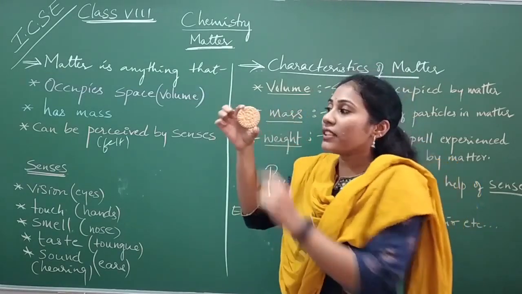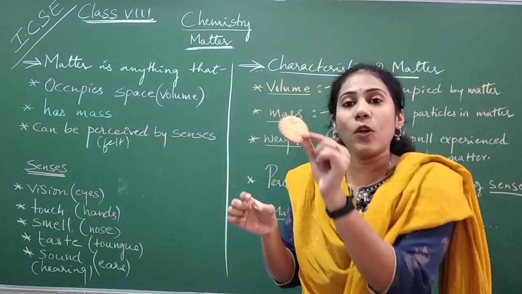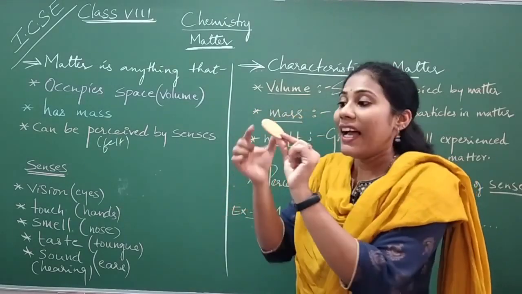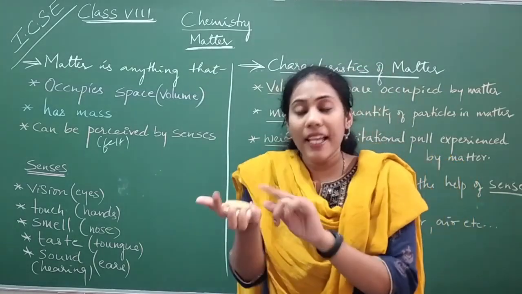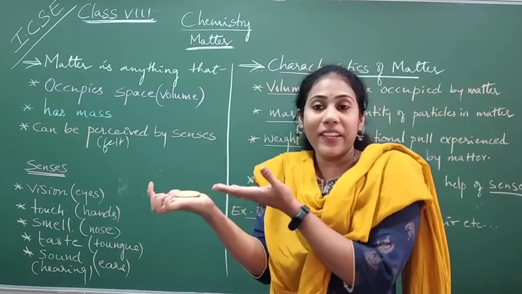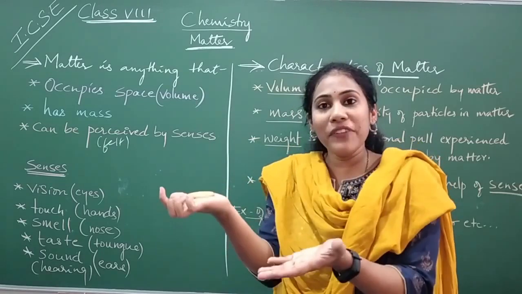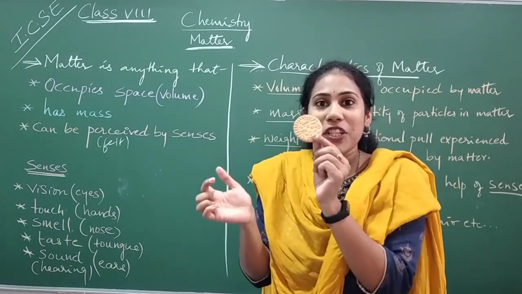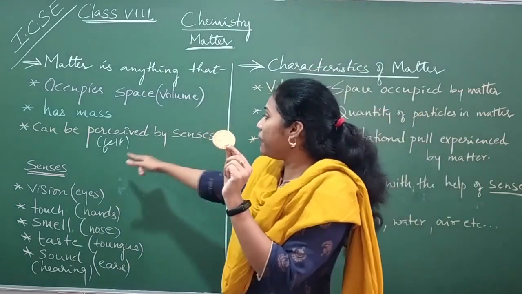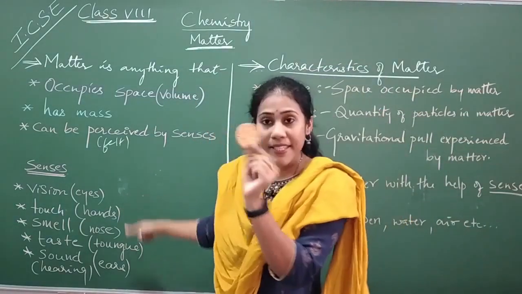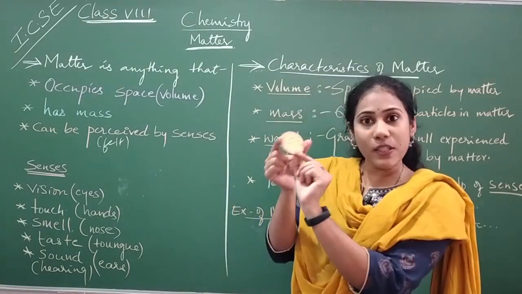So this matter is occupying certain space, and it definitely has some mass. Mass is nothing but weight. Less or more, definitely it weighs something. When you keep it on a weighing machine, definitely it shows some digit. That means it has mass. And can it be felt by senses? Yes, you can see this. Definitely you can see this with these eyes.